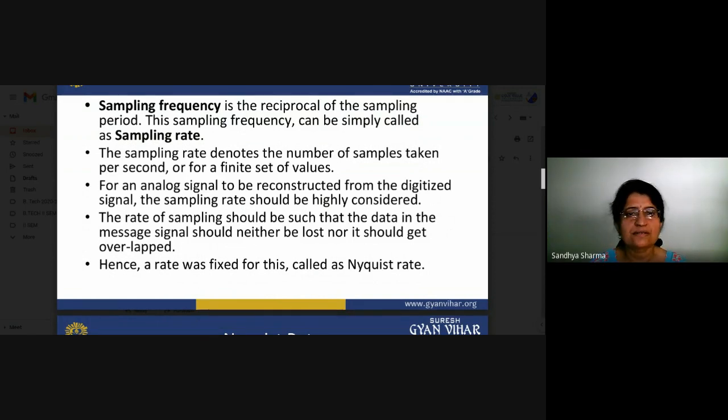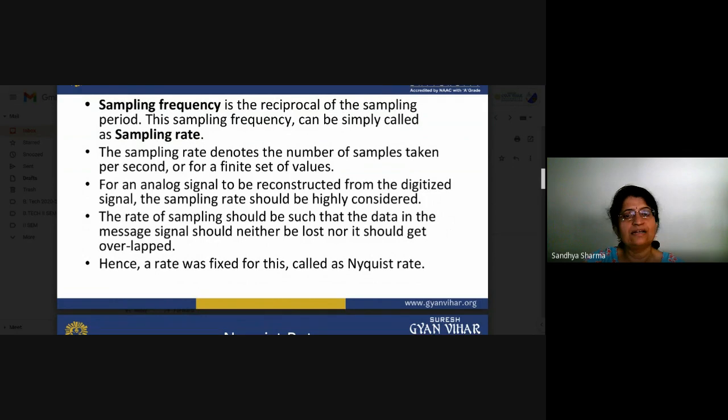Now we will discuss how analog signals can be reconstructed from the discrete form signals. The sampling rate should be high. There are certain conditions on the rate at which you do the sampling so that at reconstruction time you can exactly recover your message signal. There are certain rules according to which we have to do the sampling. The rate is fixed by a certain criterion. The minimum sampling rate is called the Nyquist rate.